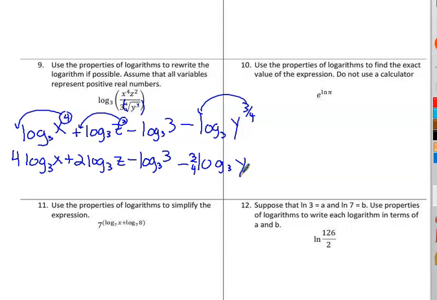And that would be a good answer, except I see one thing right here. Log, if these two are the same, the exponent's your answer, and the exponent is understood to be 1 there. So this is 4 log base 3 of x plus 2 log base 3 of z minus 1 minus 3/4 log base 3 of y.